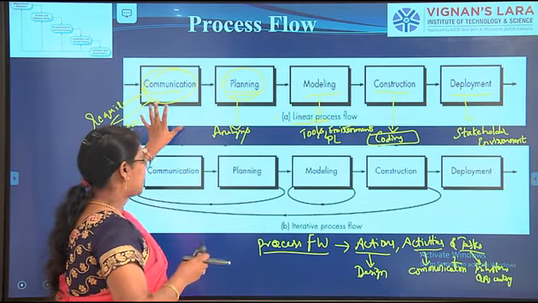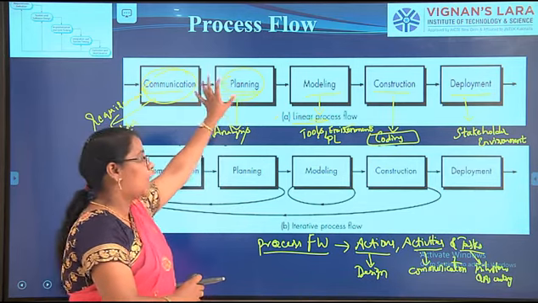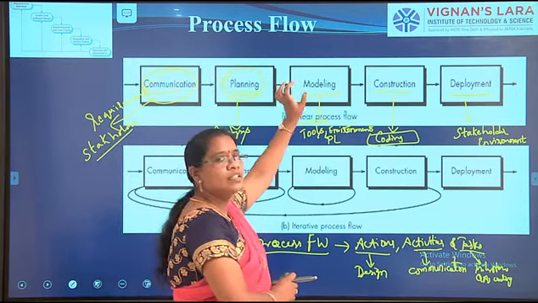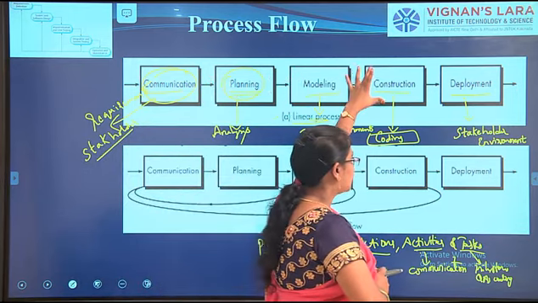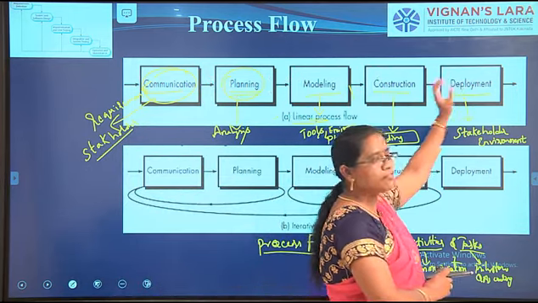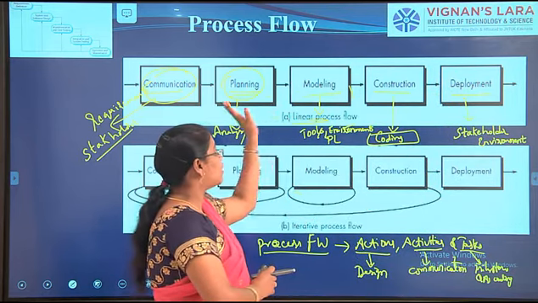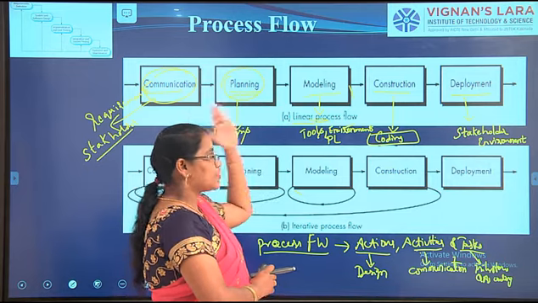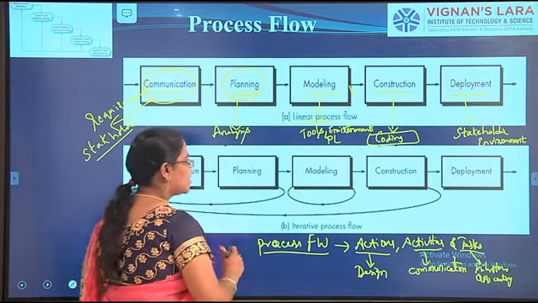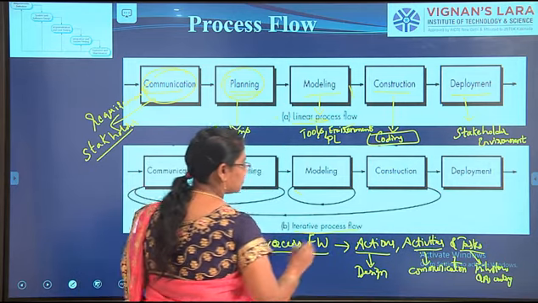After communication, you have to go for the planning. After planning, you have to go for the modeling. After modeling, you have to go for the construction, and lastly for the deployment. So this is the linear process model. So you have to go in the linear way, that means in a straight way. And the next one is the iterative process flow.